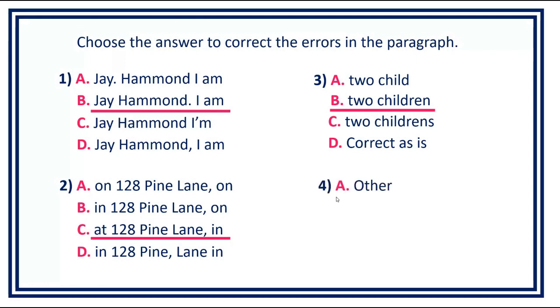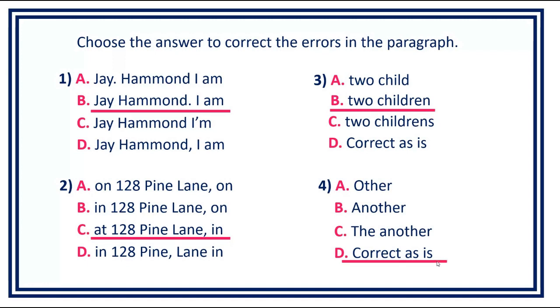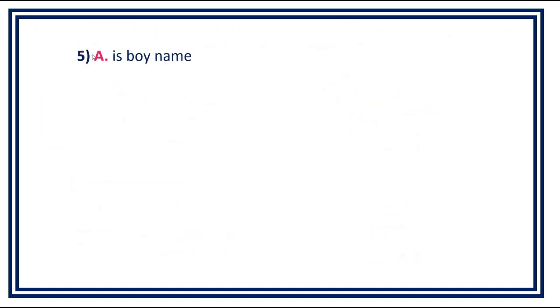Number 4. A. Other. B. Another. C. The another. D. Correct as is. Answer is letter D. Correct as is.